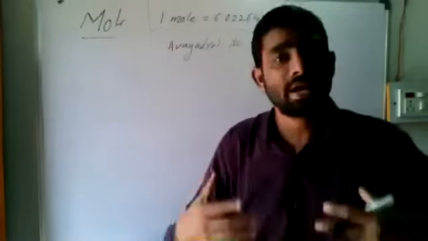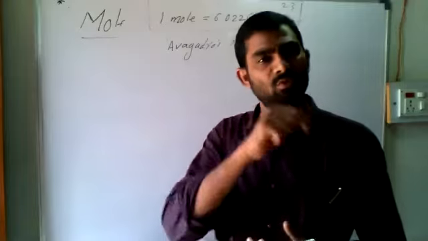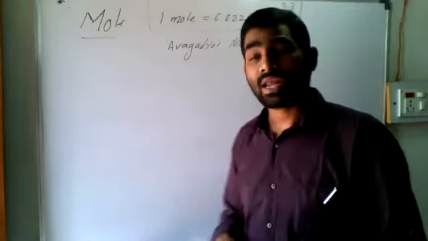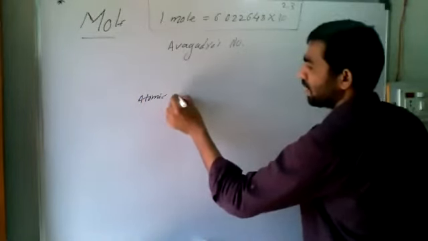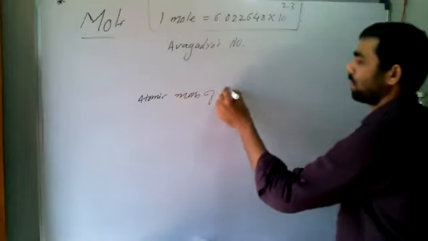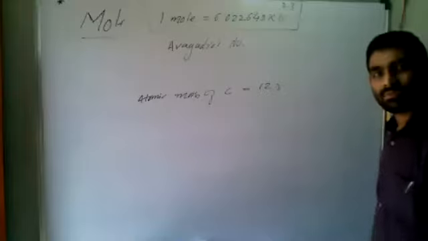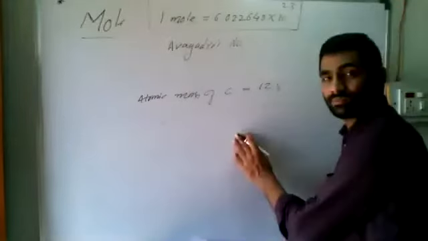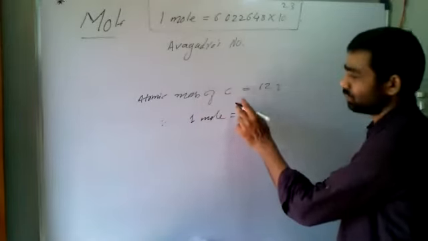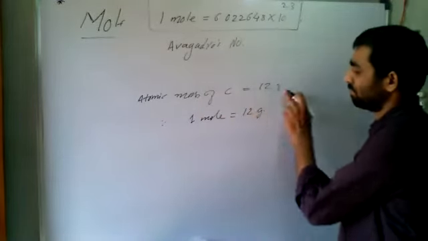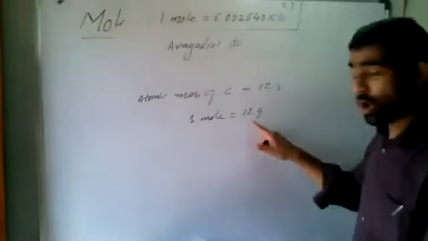When I ask you the atomic mass of carbon, you will say 12 U. Then 1 mole is equal to 12 grams. We have replaced U by gram. That's it. And 12 gram contains how many carbon particles?